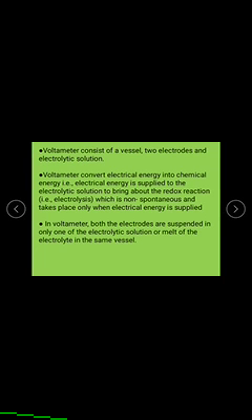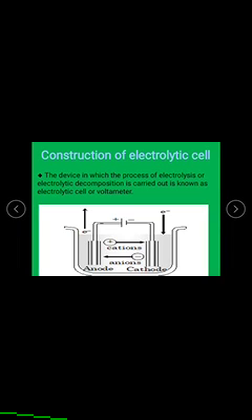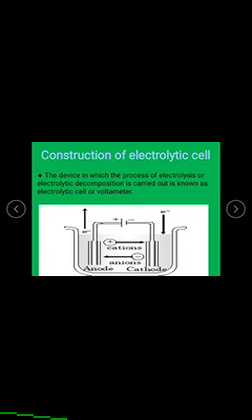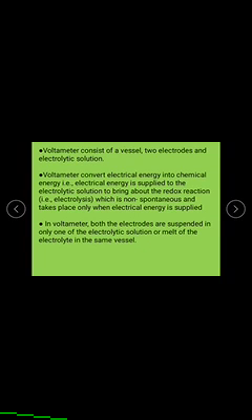Whenever electricity is supplied through this cell, chemical reactions take place at these electrodes, and they stop whenever the electricity through this cell is stopped.